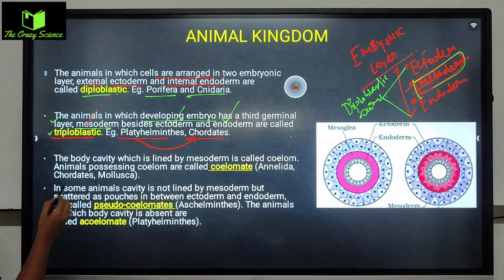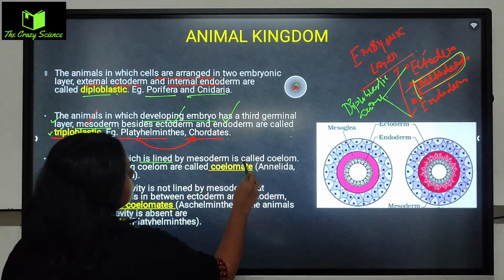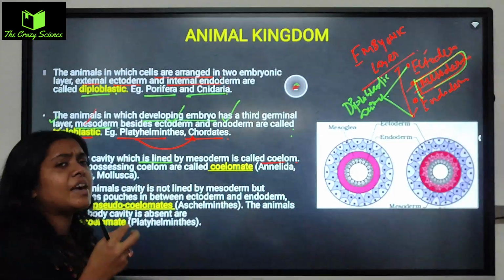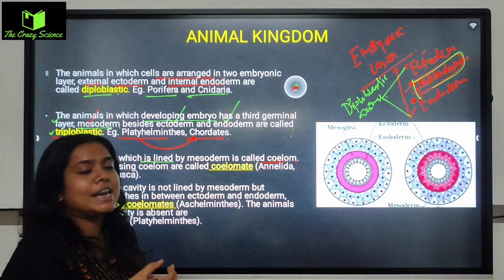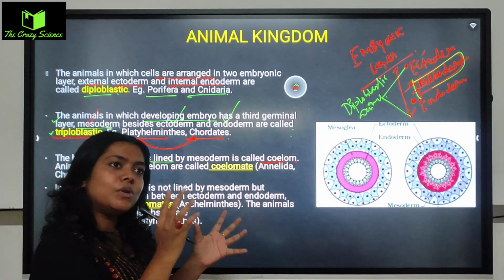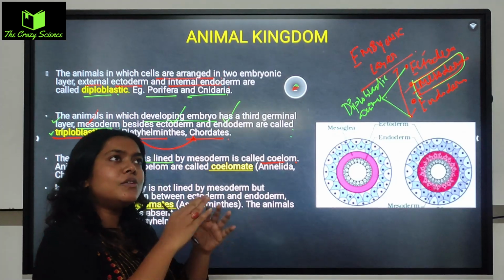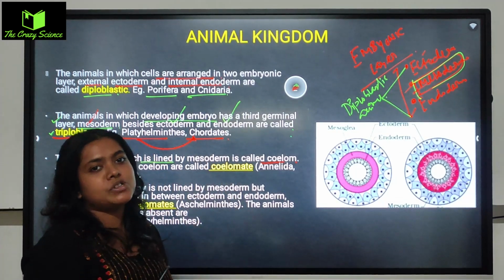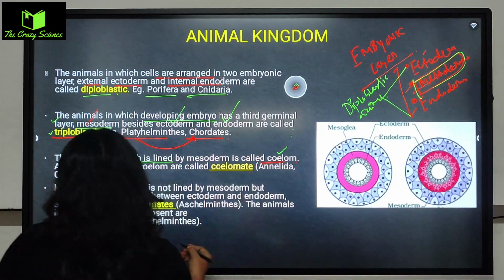Okay. Next, when the body cavity is lined by mesoderm is called the coelom. So body cavity means each and every organ of particular body or particular animal, they have a what? They have a kind of layer. They have a particular space in the body. Just like our liver থাকে, তো liver will make a space in the body, which is called the body cavities. তো সেটাকে আমরা বলি, we call it as a coelom.